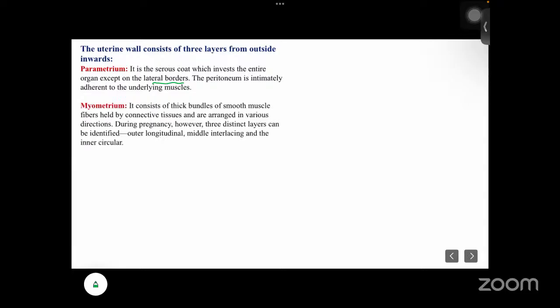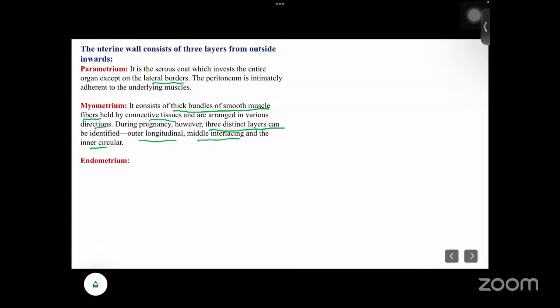Next is myometrium. Myo means the middle part. It consists of thick bundles of smooth muscle fibers. They are held by connective tissues and are arranged in various directions. So during pregnancy, what will happen? These layers of smooth muscle fibers can be identified as three distinct layers, especially during pregnancy. The outer part will be longitudinal, the middle interlacing, and the inner circular.